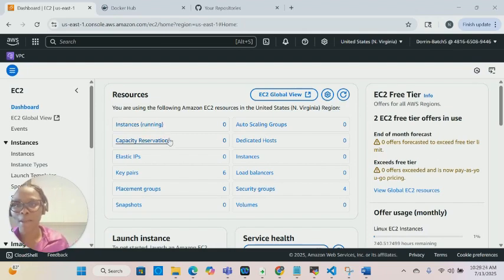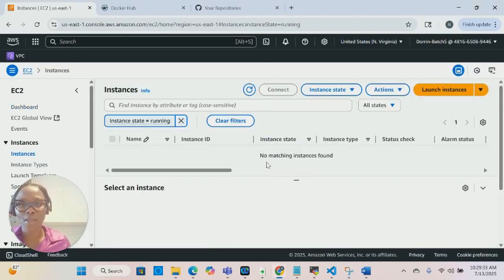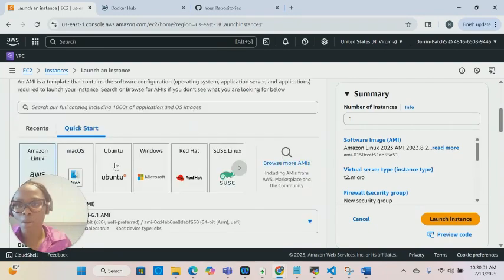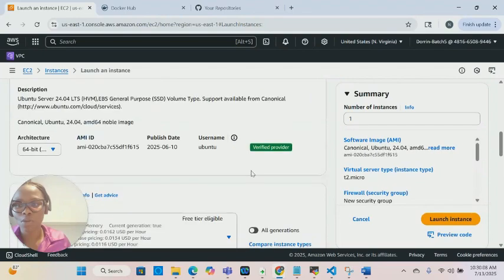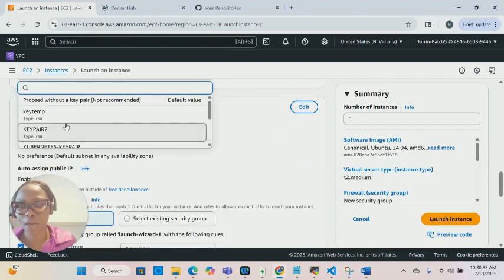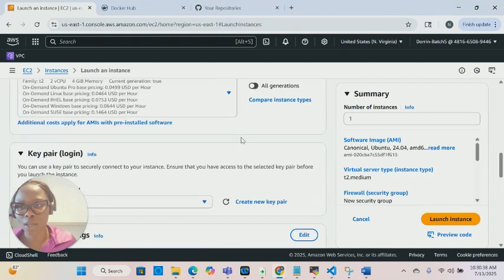We're going to start by logging into our AWS free tier account, and we're going to launch a management node. I'm going to name it EKS management node, and I'm going to use Ubuntu. For the instance type, I'm going to go with T2.medium, right here, instead of T2.micro. For the key pair, I already created one, so I'm going to use my Kubernetes key.